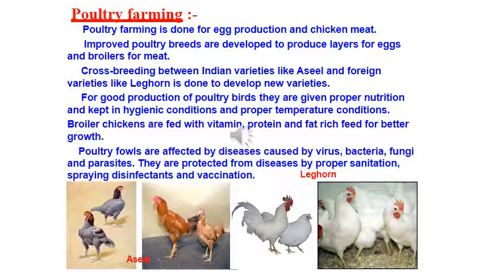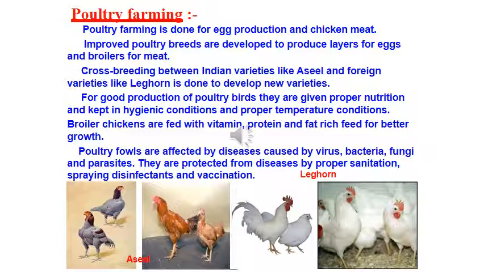Poultry farming is done for egg production and chicken meat. Improved poultry breeds are developed to produce layers for eggs and broilers for meat. Cross breeding between Indian varieties we have discussed just now, like Asil, and foreign breeds like Leghorn is done to develop new varieties. For good production of poultry birds, they are given proper nutrition and kept in hygienic conditions, because the rate of mortality is more in them. If they are not maintained well, if they are not kept at a proper place, if they are not given diet, and if there is no disease control, then definitely the mortality rate will be more.